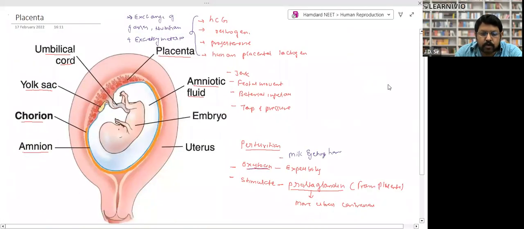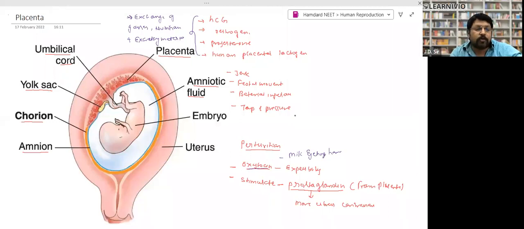Now this diagram is also very, very, very important. You will get a number of questions on the placenta and the function of the placenta, right? Okay. Further, this blastula develops into gastrula, and as I have told you, the gastrula makes the placenta. This structure is called placenta, right? And this placenta is meant for taking nutrition from the uterus of the mother, right?